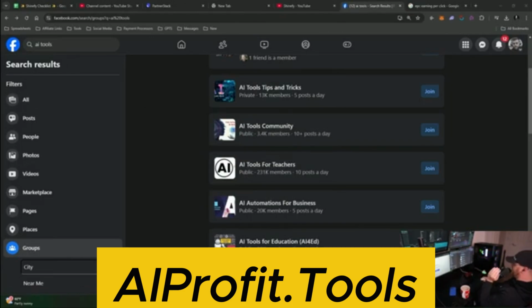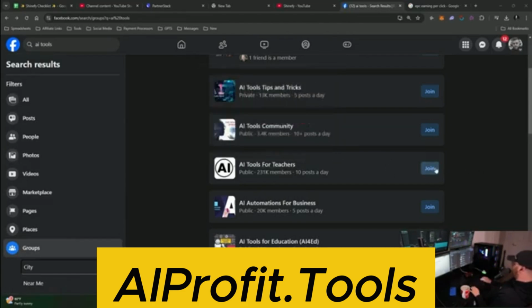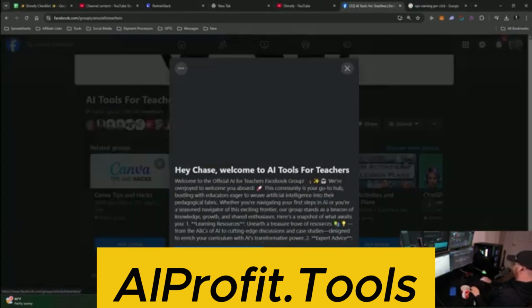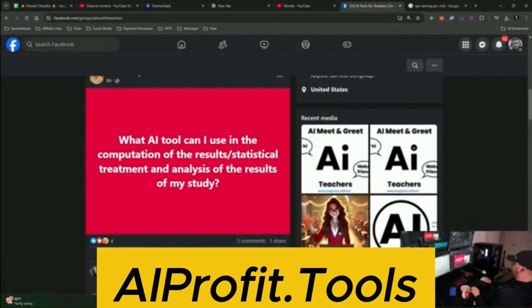They end up just flatlining, or they get banned, or people don't log on, or they were interested in this thing a long time ago and now they're no longer interested. And so some of these bigger groups actually get less engagement than these smaller groups. Let me join this one. You can see it says 10 posts a day. Okay, cool. Got it. What AI tool?